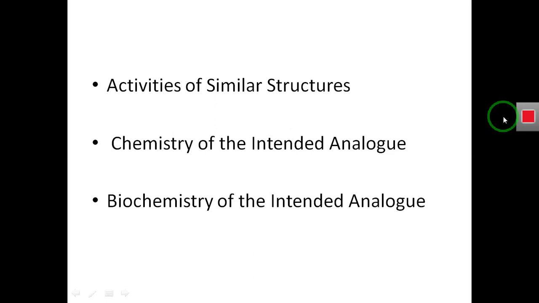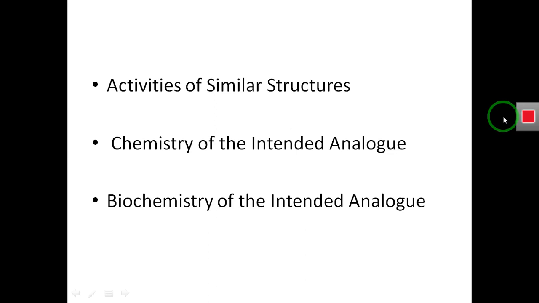Means if we wish to make any change in the lead compound, what we have to consider is the chemistry of the intended analog. Means the analog that we wish to obtain, the new analog that we wish to obtain. We should know the chemistry of that.